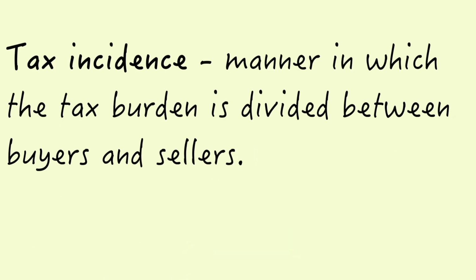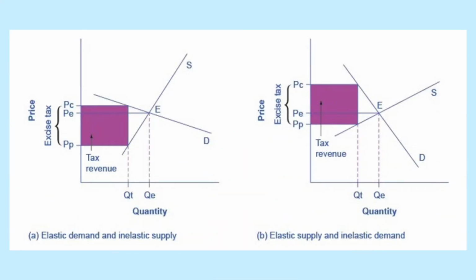Elasticity and tax incidence. Tax incidence is the manner in which the tax burden is divided between buyers and sellers. If demand is more inelastic than supply, consumers bear most of the tax burden. If supply is more inelastic than demand, sellers bear most of the tax burden. An excise tax introduces a wedge between the price paid by consumers, PC, and the price received by producers, PP.